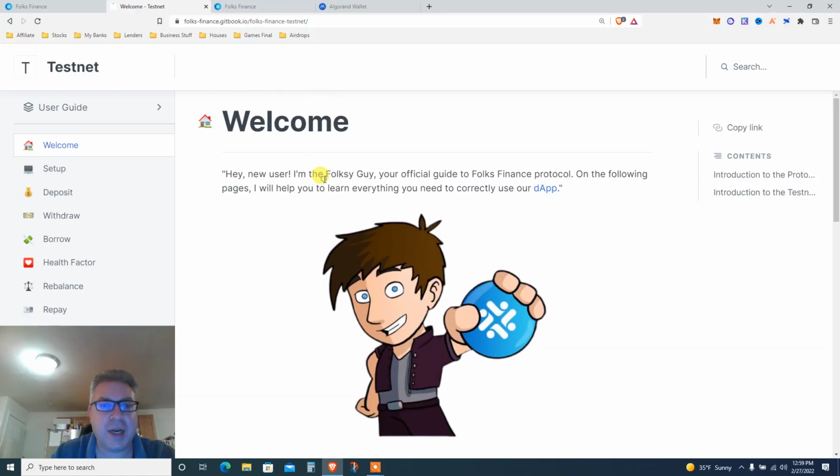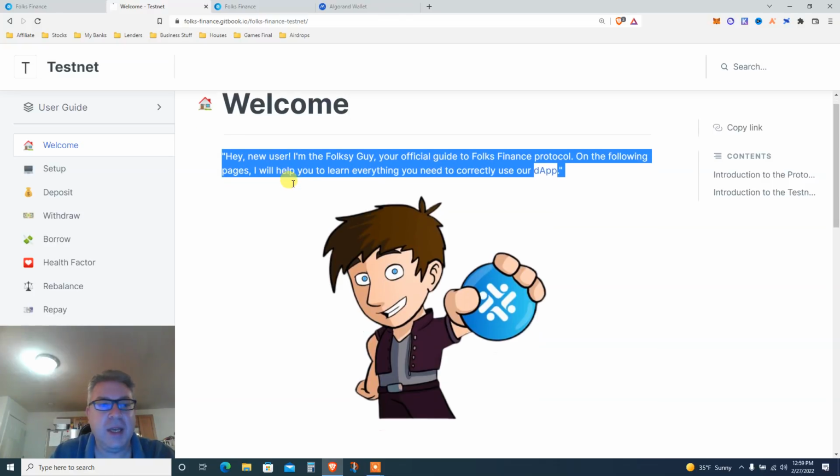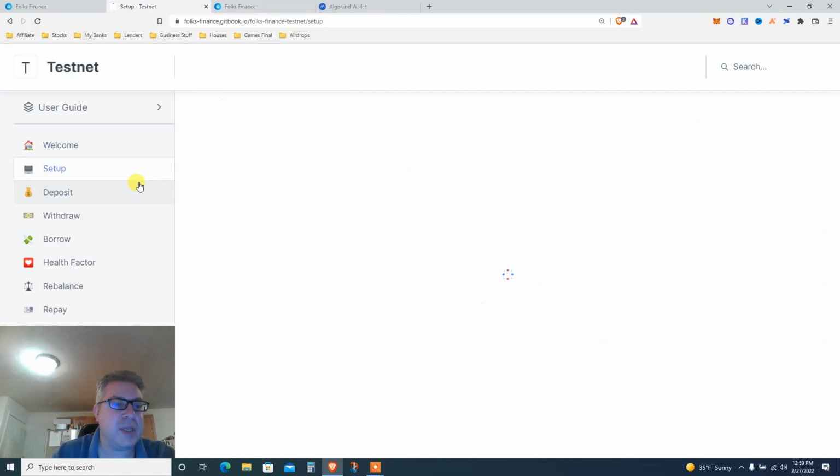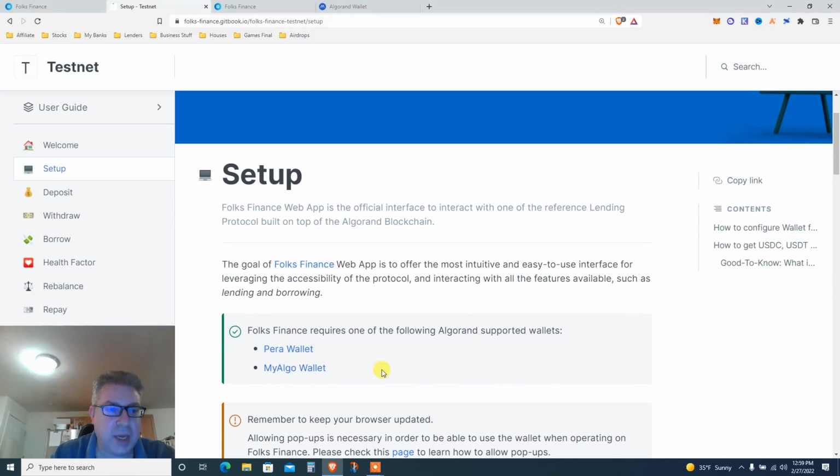Hi, new user. I'm Foxy Guy, official guide to the protocol. On the following pages, I will help you learn everything you need on our dApp. So basically, you need to set up an Algo wallet, an Algorand wallet, My Algo. I will link a tutorial below on how to set it up if you're not familiar with all this.